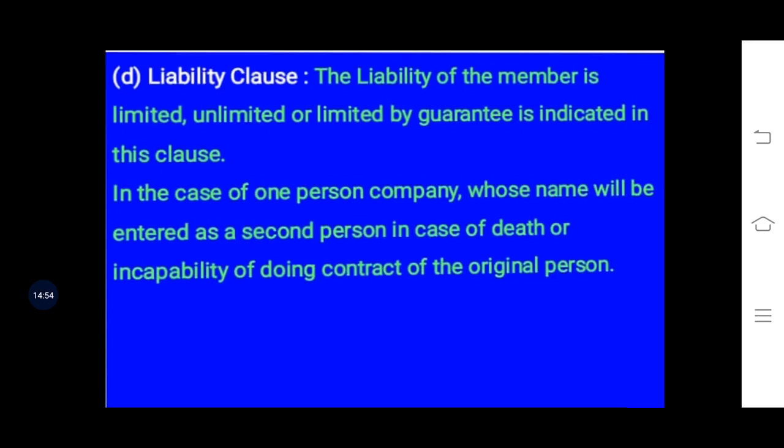Now, in case there is a one person company, in the liability clause the whole liability is with the single person who is doing the business.